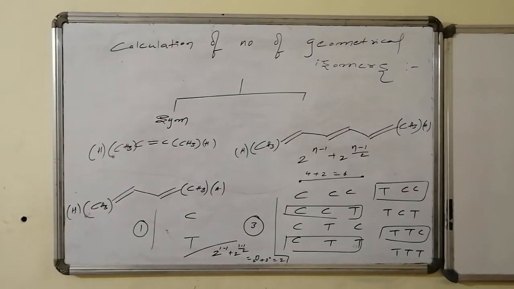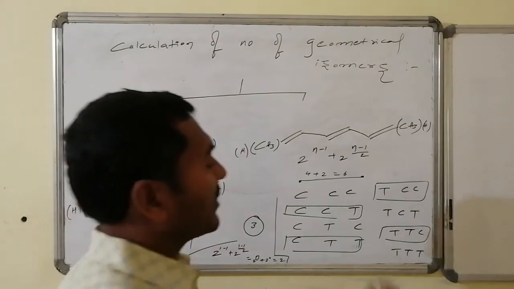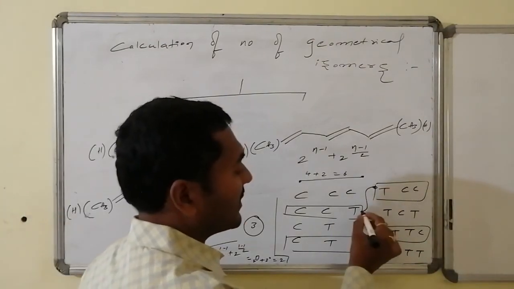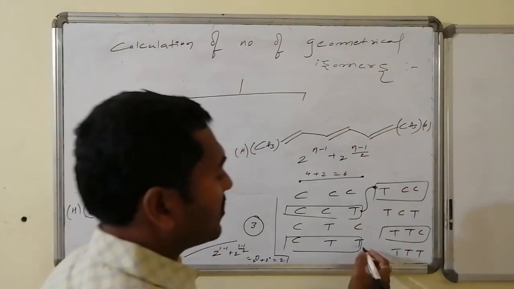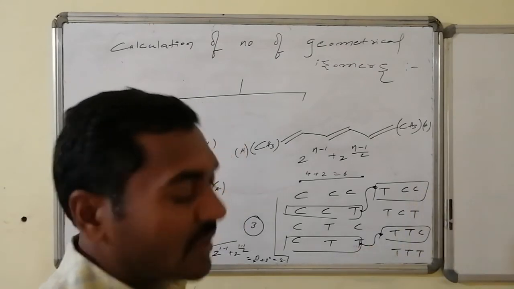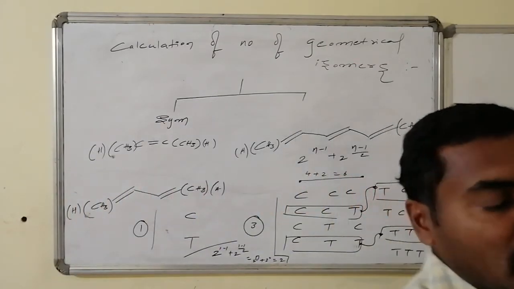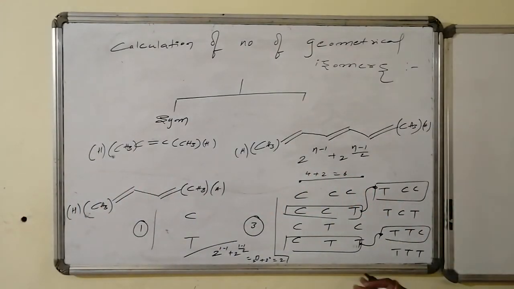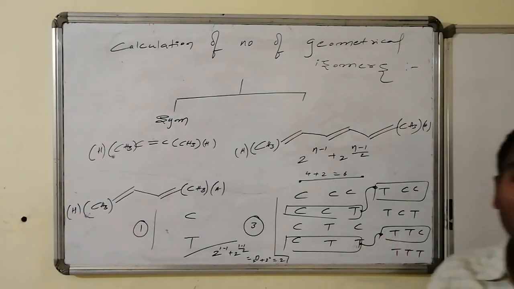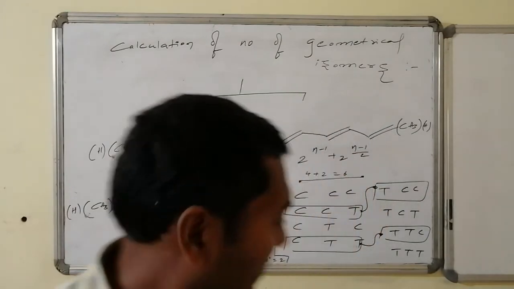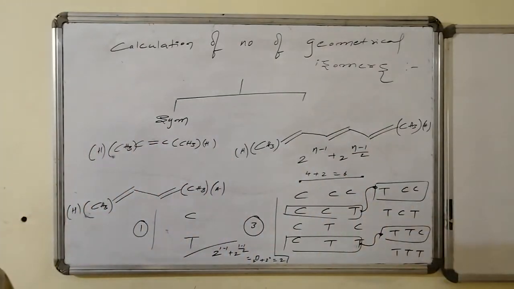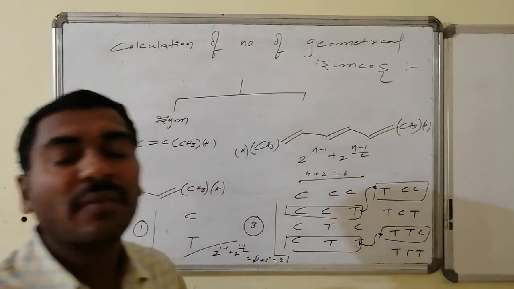Yes, on counting the number of isomers, these two are equal to one another, hence can be counted as 1 in number. These two are equal to one another, hence counted as 1 in number. So total 8. Out of 8, 4 are equal to what? 2 only. So if I eliminate another 2, it becomes equal to 6. And here 2 isomers are possible.